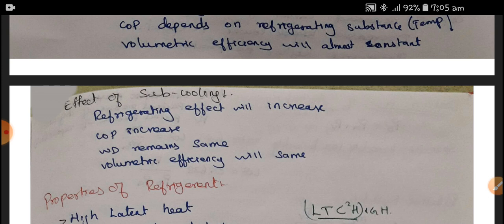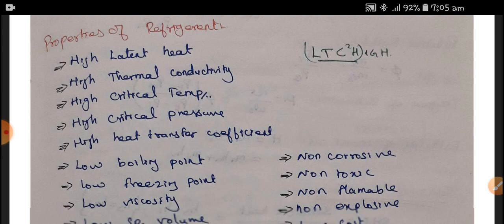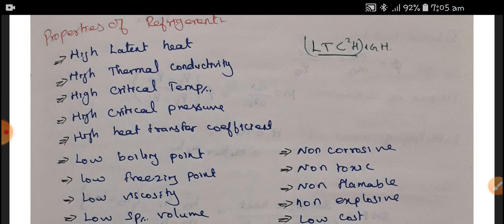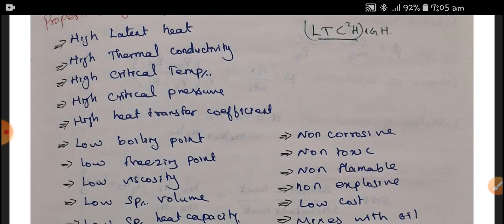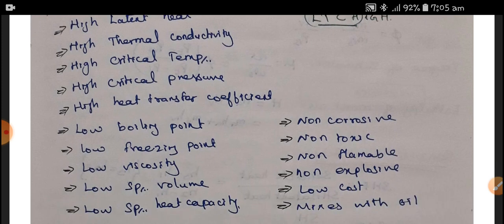Next is the properties of refrigerant. The properties of refrigerant are very important, so please concentrate on them. The properties are high latent heat, high thermal conductivity, high critical temperature, high critical pressure, high heat transfer coefficient, and a low boiling point, low freezing point, low viscosity, low specific volume, low specific heat capacity.